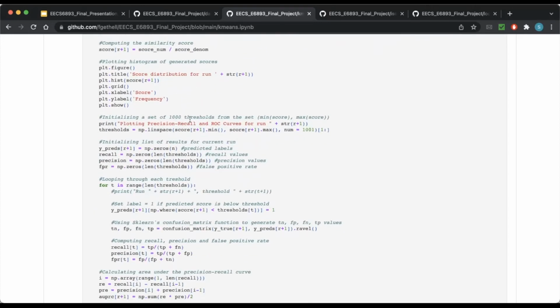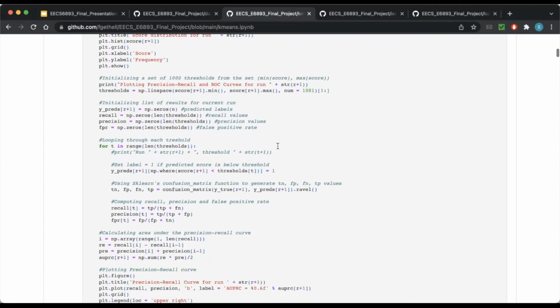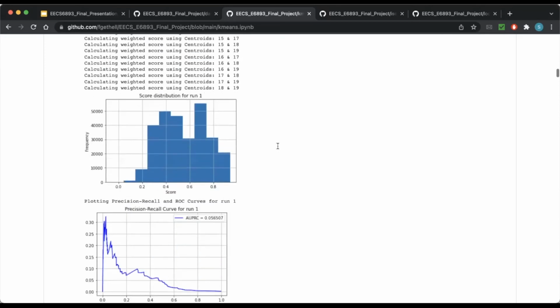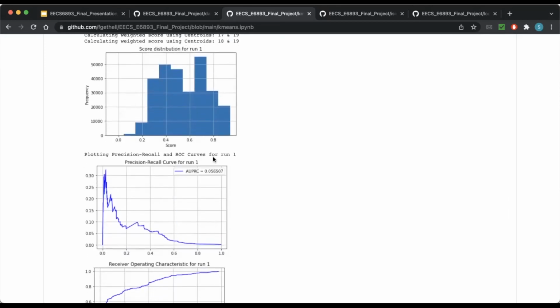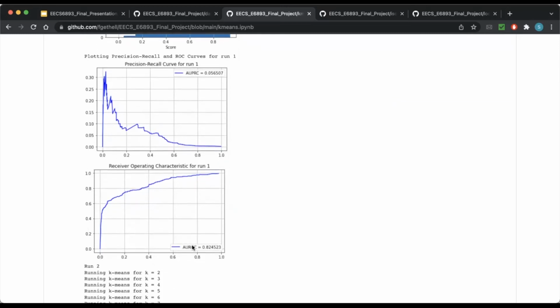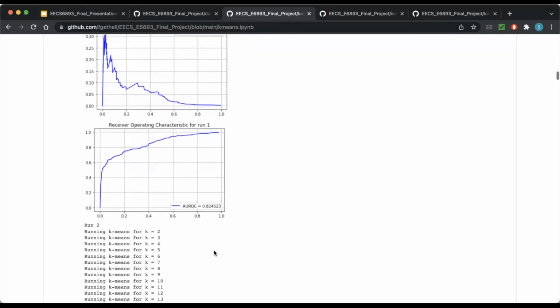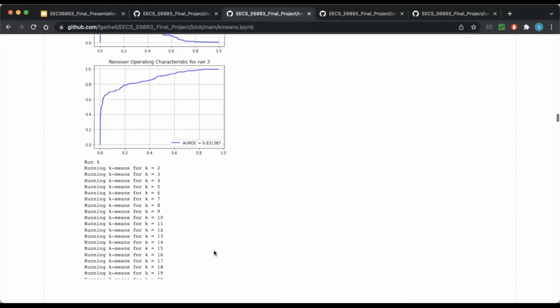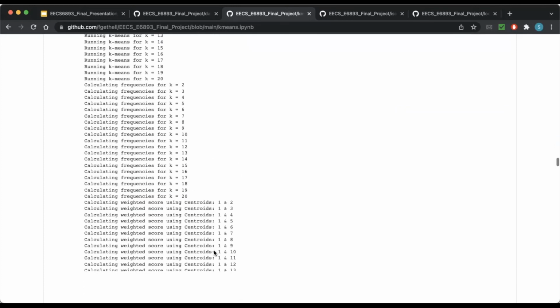And for a total of 1,000 thresholds, we generate precision recall and ROC curves for each of these runs. And here you can see the output. So this is the score distribution histogram. This is the precision recall curve for run 1 with an AUPRC value of 0.056. This is the ROC curve for run 1 with an AUROC value of 0.824. This process is repeated for 10 runs and plots are generated in each of these runs.